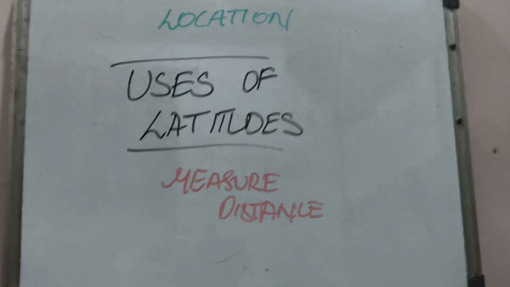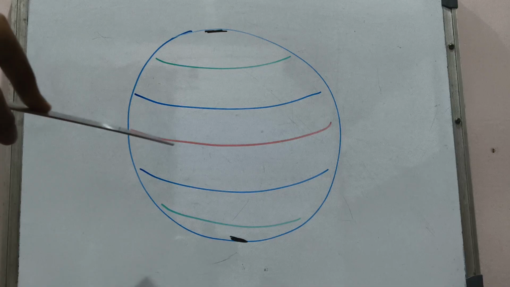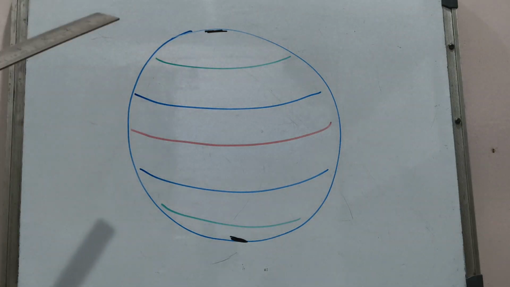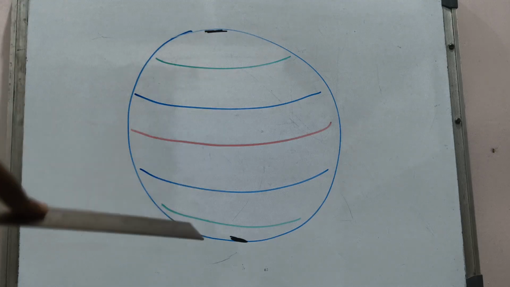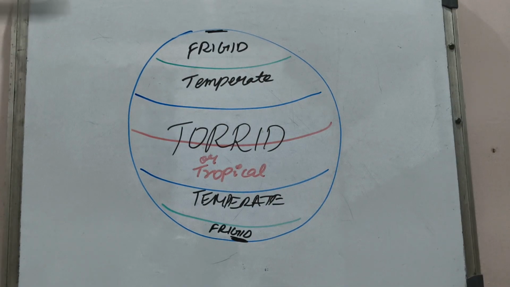Next topic is about heat zones. That is the Earth, that is the equator, Tropic of Cancer, Tropic of Capricorn, Arctic Circle, Antarctic Circle, North Pole and South Pole, as we discussed before. Now coming to the heat zones, there are specific heat zones according to the distance between latitudes. You can see there, those are the different types of heat zones.